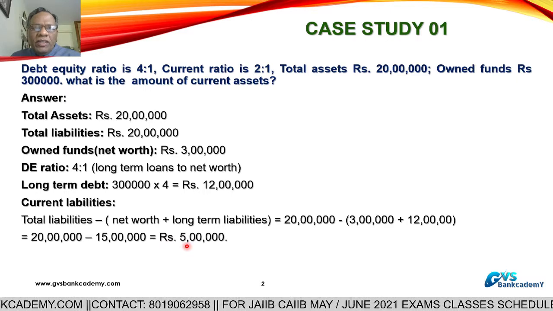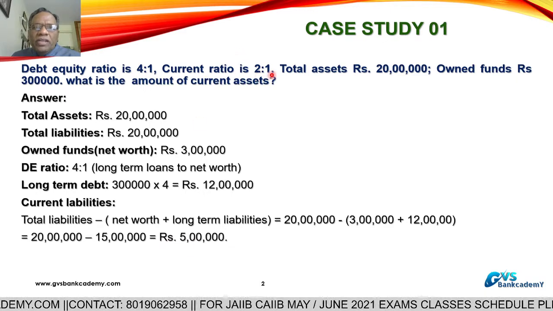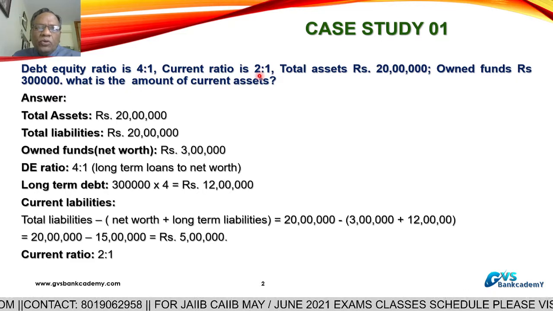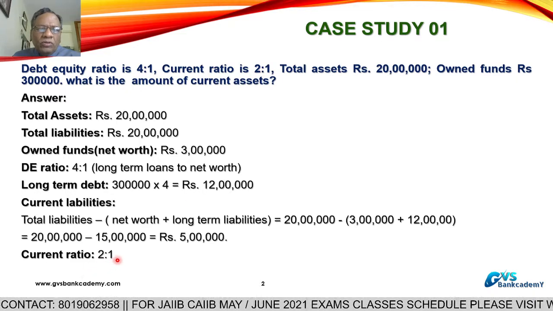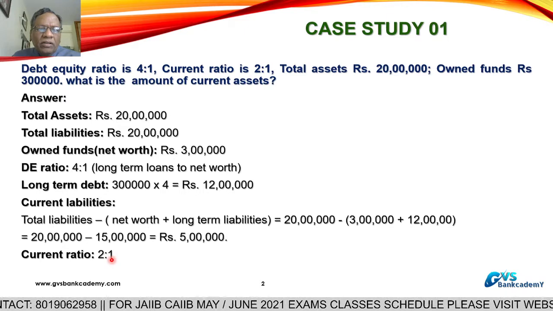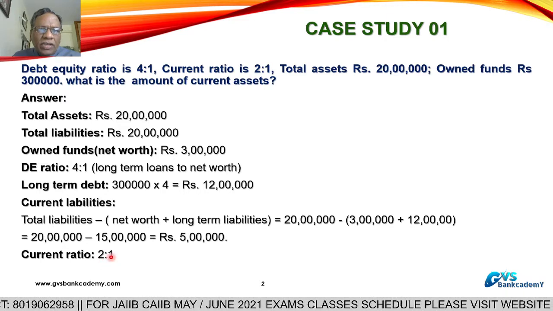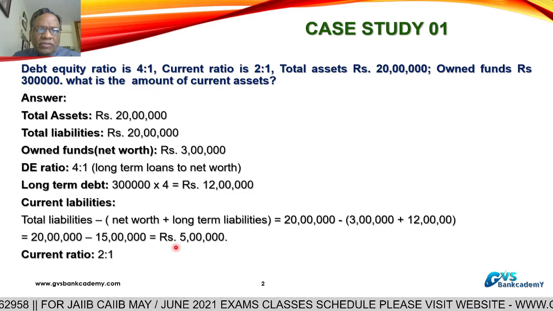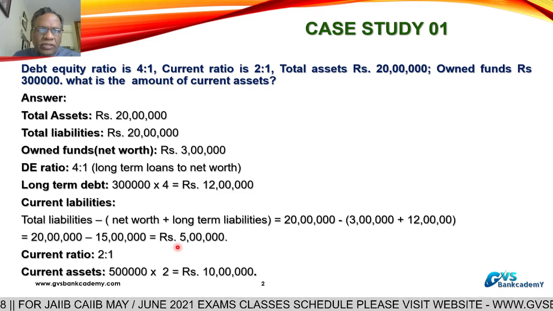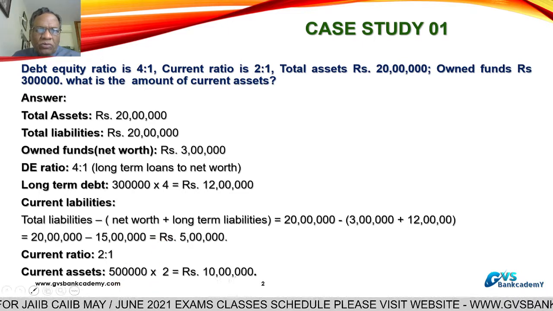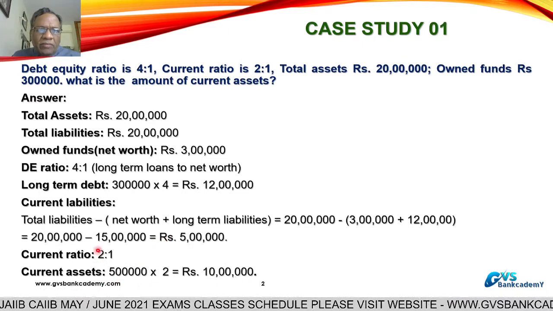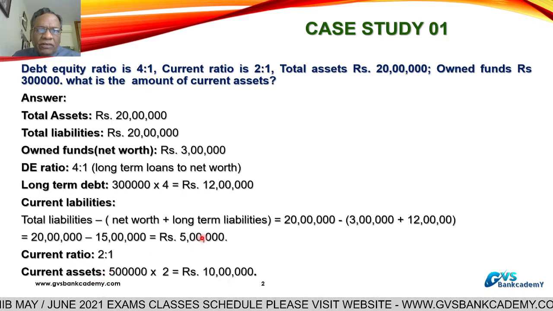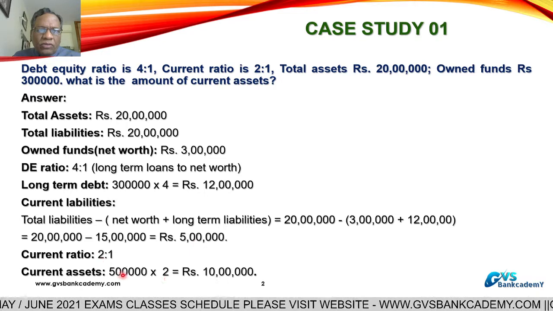Current liabilities 5 lakhs. Now, current ratio they have also given: 2:1. So current liabilities are 1, current assets are 2. Current liabilities 1 is equal to 5 lakhs. Now, 2 is equal to 5 lakhs into 2, 10 lakhs. Current assets are 10 lakhs.